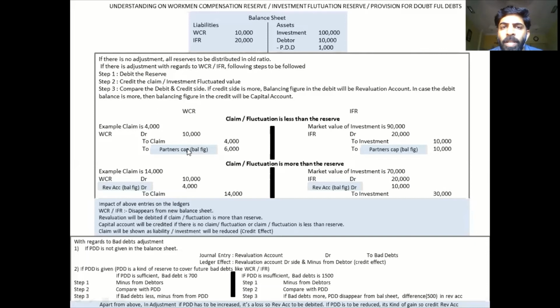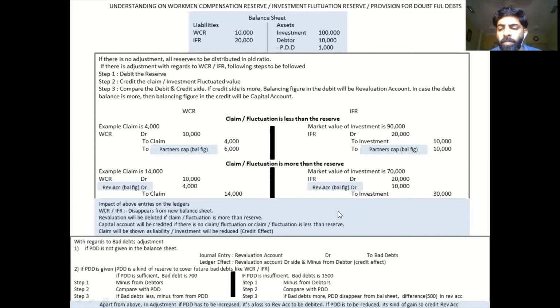Wherever you see the capital account, you have to credit it. And most importantly, wherever you see the claim, the claim is a liability, so put it on the liability side. And when you credit investment, you have to give a credit impact. How? From investment you reduce it. Example, over here you got an investment of 1 lakh and the market value is 90. So you credited 10,000, right? This 10,000 has to be minus from 1 lakh. That's how you show this 90,000 in the balance sheet.